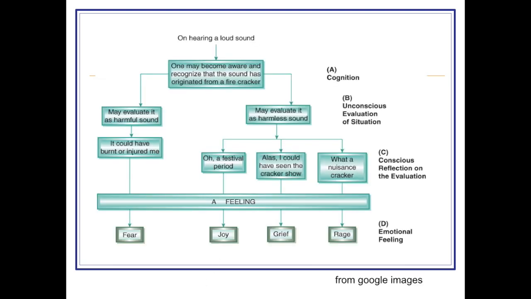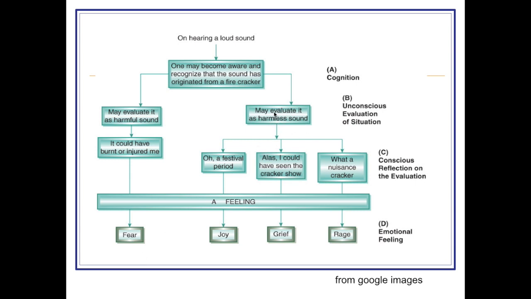Again, suppose you hear a sound. First and foremost is cognition, that is recognition: you recognize which kind of sound it is. Suppose it is a bomb blast. Then comes unconscious evaluation: you evaluate whether it is harmful or harmless. If it is harmful, then conscious evaluation follows, which is followed by feeling, and the feeling is fear.